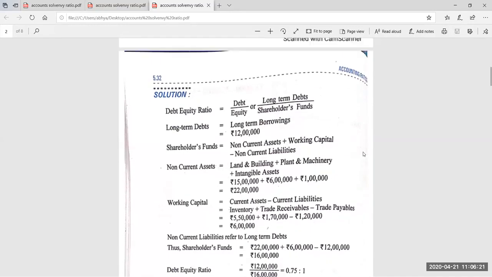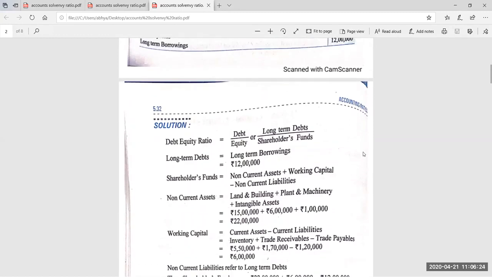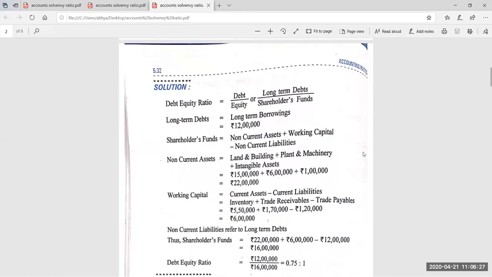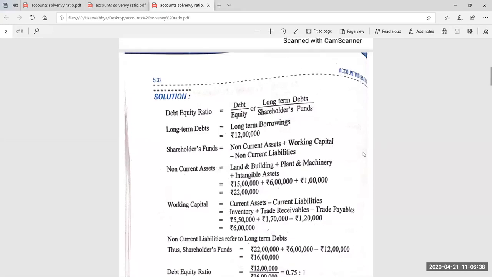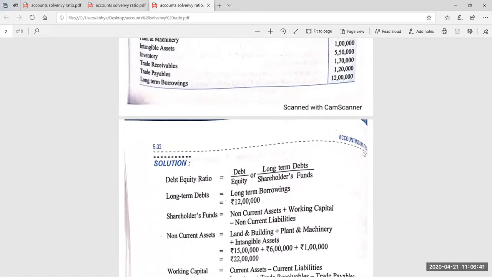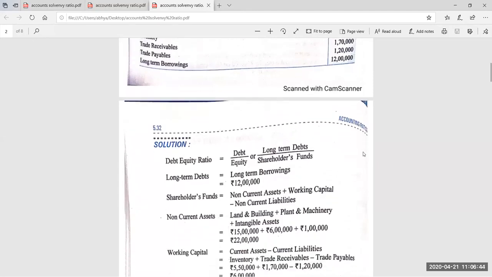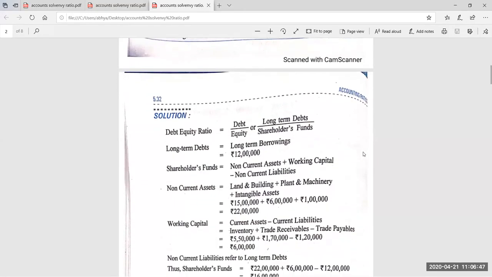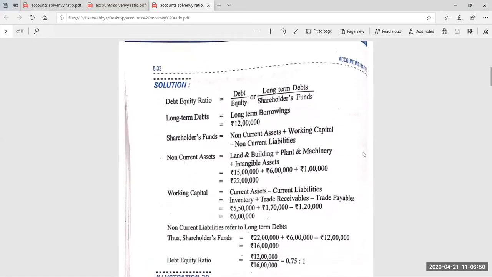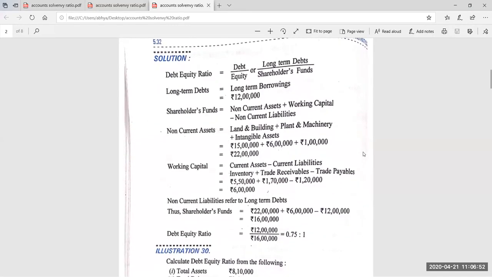debt equity ratio, or we can say that non-current assets are 22 lakh. One another way can be there. So here we can find out the working capital. Working capital is equal to current assets minus current liabilities. Current assets are 2 in the given question. Which 2? Inventory and trade receivable. These are the current assets. And current liabilities are the trade payables. So the working capital is 6 lakh. So non-current liability refers to long-term debts. So 22 lakh plus 6 lakh minus 12 lakh is equal to 16 lakh.